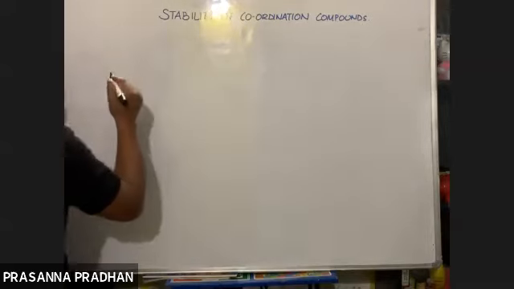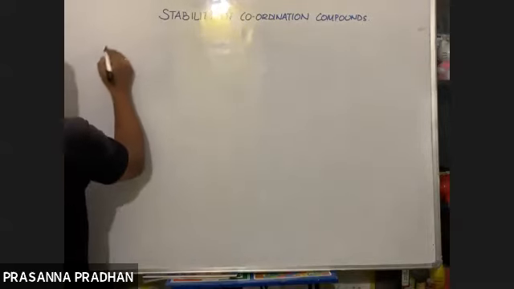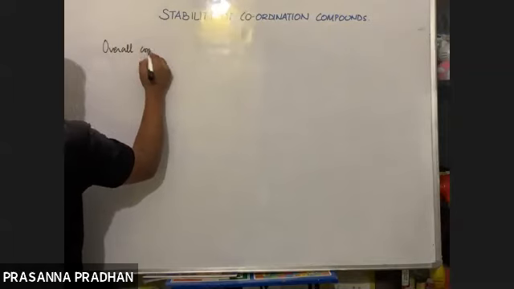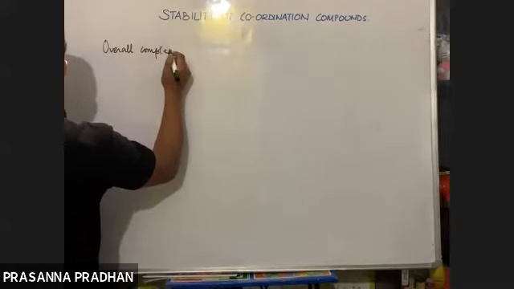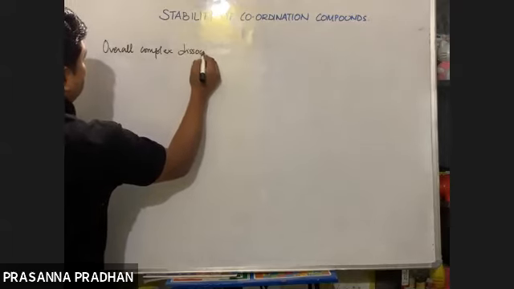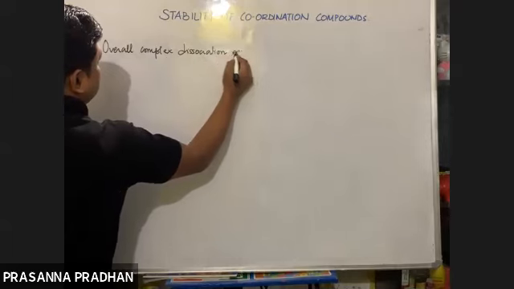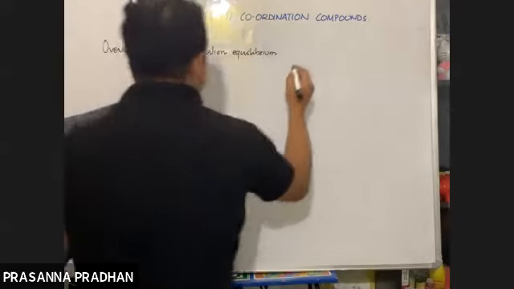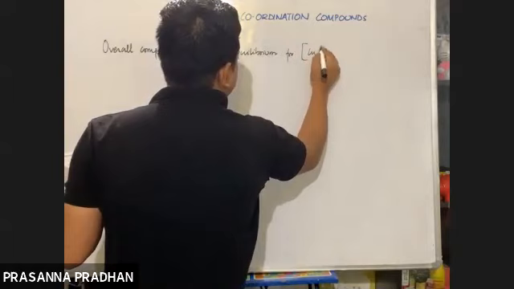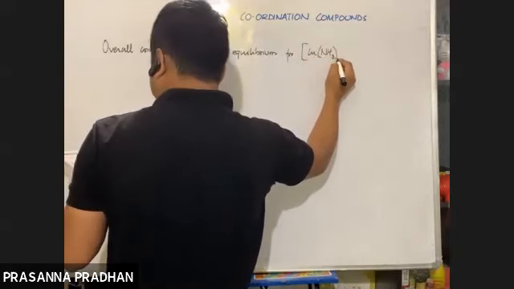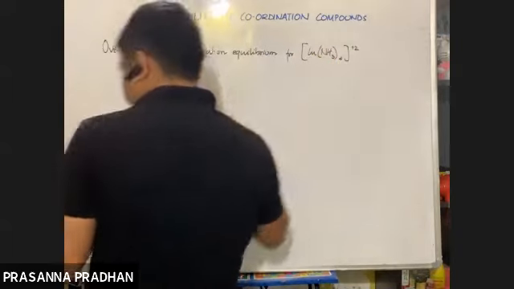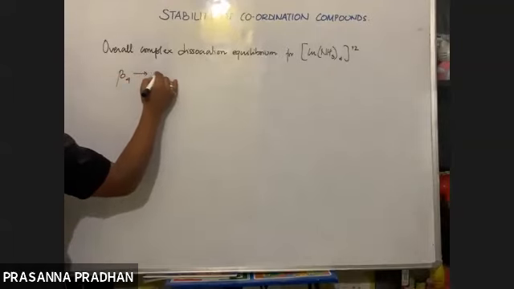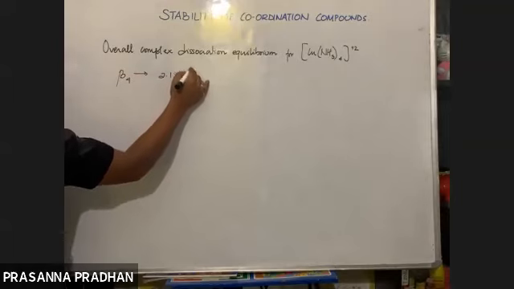It's given: calculate the overall complex dissociation equilibrium for Cu(NH3)4 2+, and it's given that beta 4 for the complex is 2.1 into 10 to the power 13.